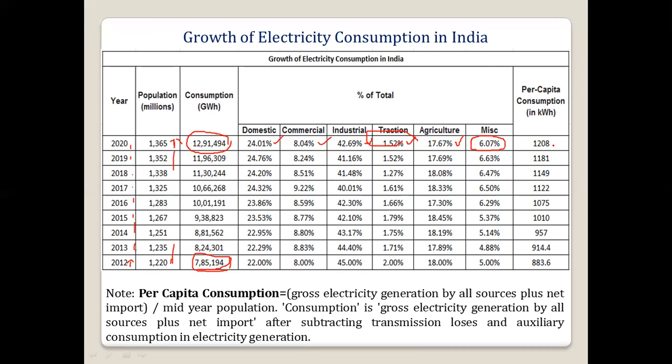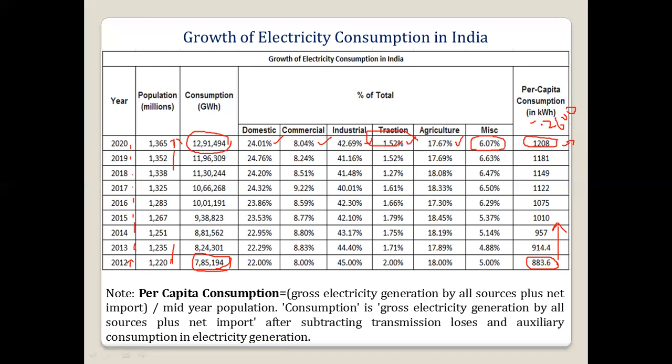प्रति कैपिटा कंजम्पशन कितना है 1208. पहले कितना था 2012 में 883.6. So that is increasing. So now it is around 1208. Even at 1208, we are very much behind compared to the global per capita consumption. Global कितना, अभी मैंने discuss किया था, global है 2600. तो हमारा कितना आ रहा है 1208. So then also we are less.